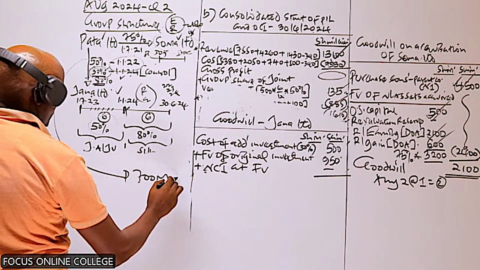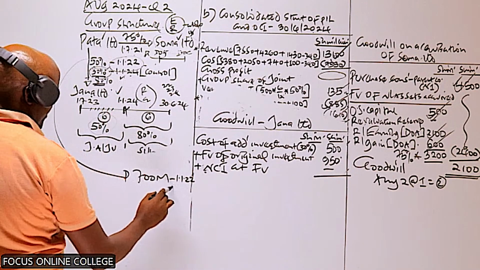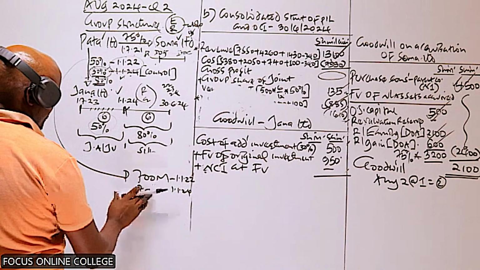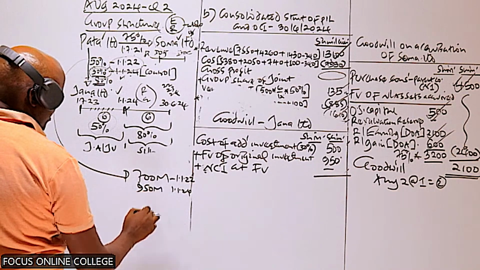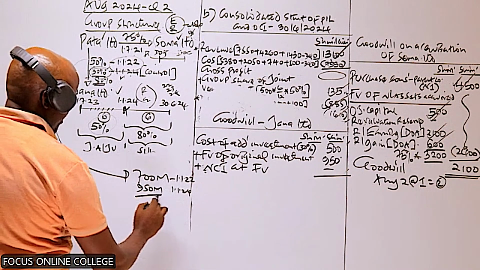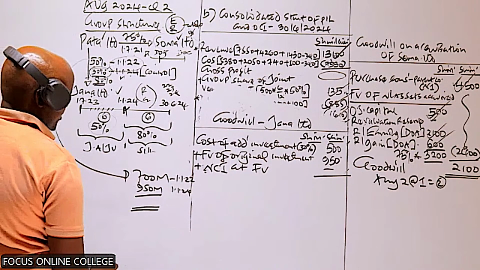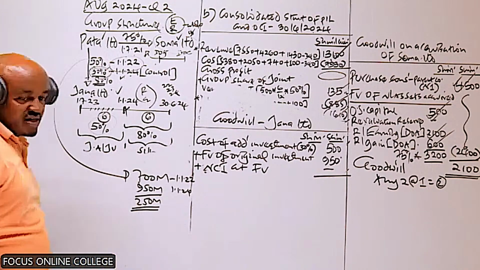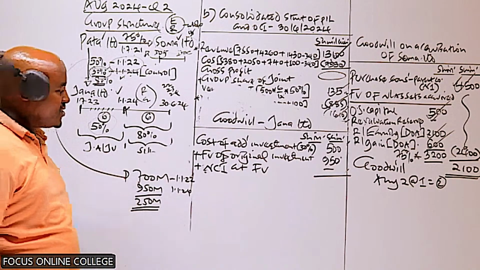But on 1st January 2024, this investment was fair valued at 950. So it means we have an increase in the fair value of this 50% investment. How much is the increase? The increase is 250.